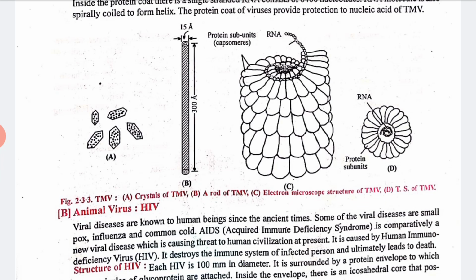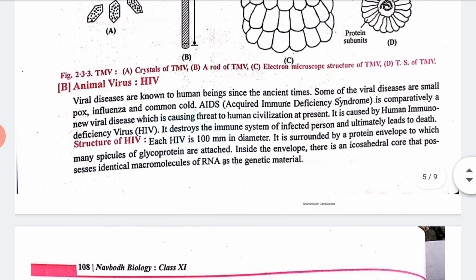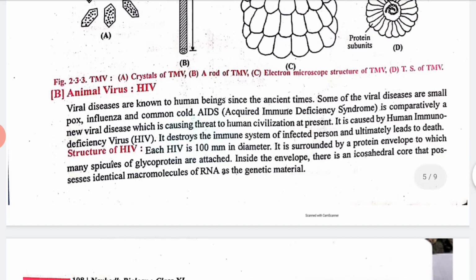Now, this is plant virus. Now let us talk about animal virus. Viral diseases have been known to human beings since ancient times.